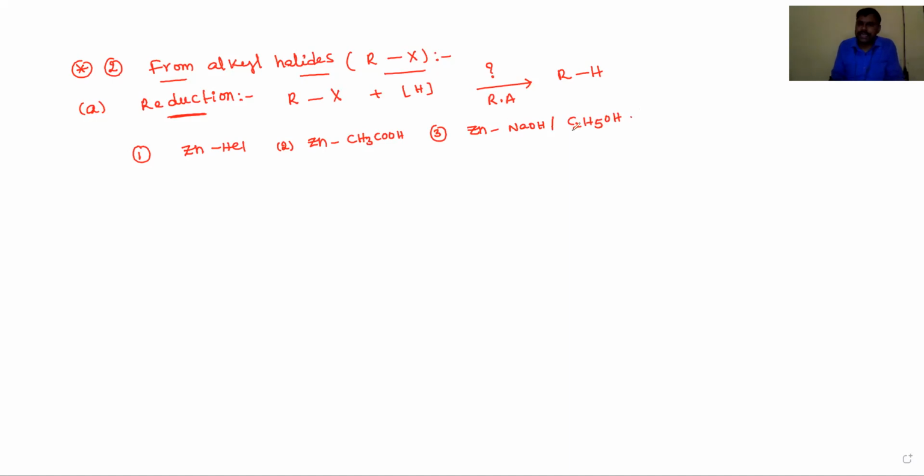These all are reducing agents and produce nascent hydrogen. That nascent hydrogen reduces alkyl halides into alkanes.